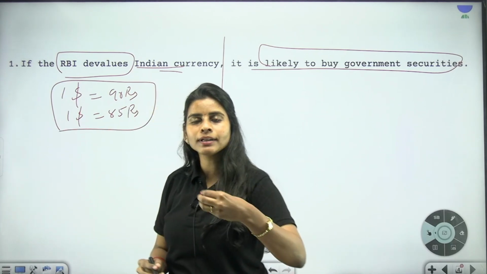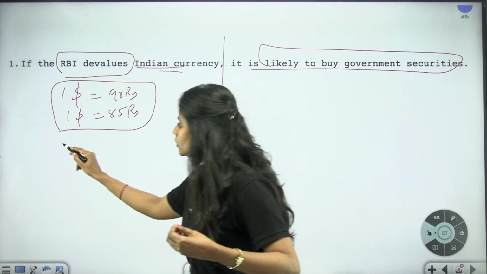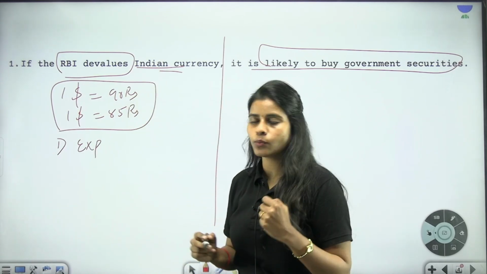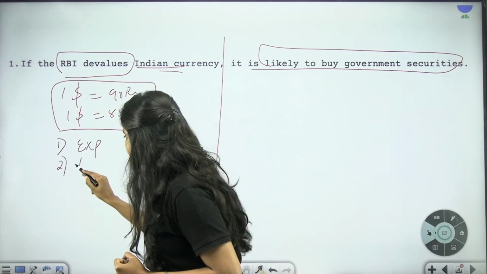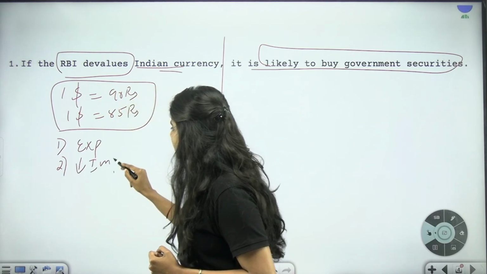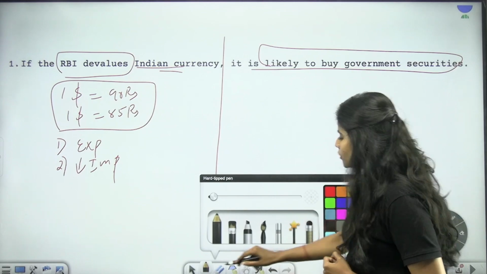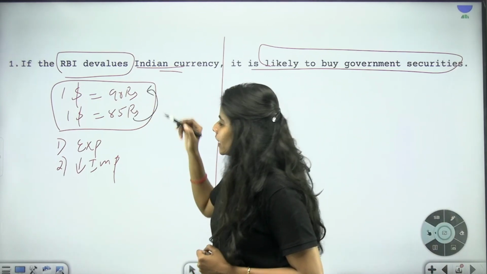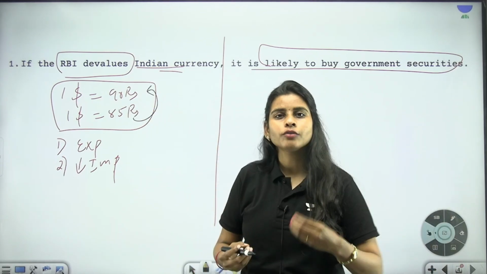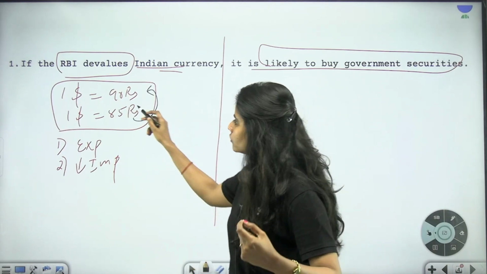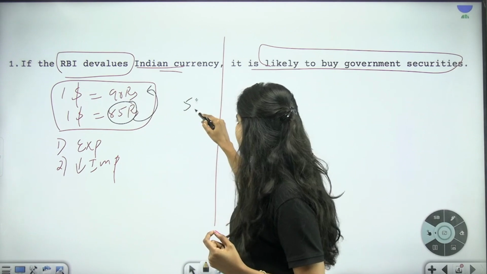Why will the RBI go for devaluation? It will do devaluation so as to promote exports, and so as to reduce imports. How? When the value of the Indian rupee changes from 85 rupees to 90 rupees, then if I am an exporter, for every dollar that I earn in the international market, I will be able to get 5 rupees extra.